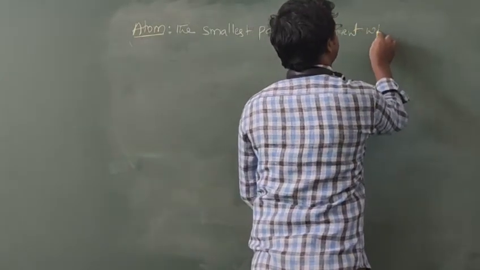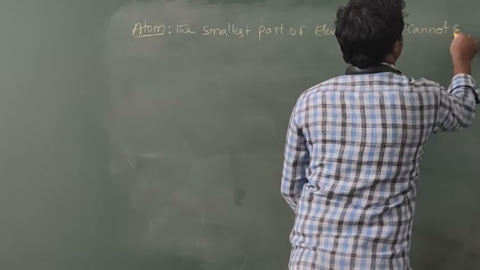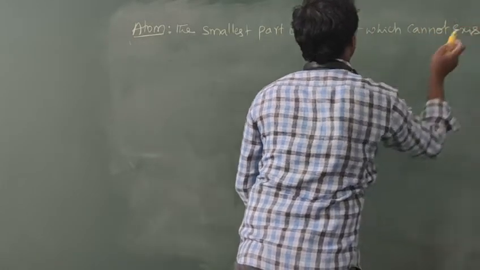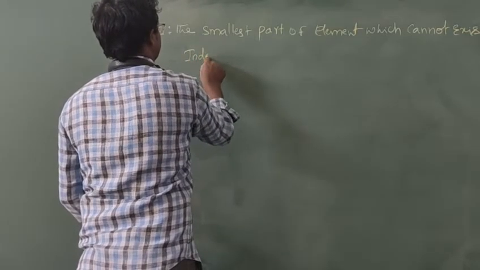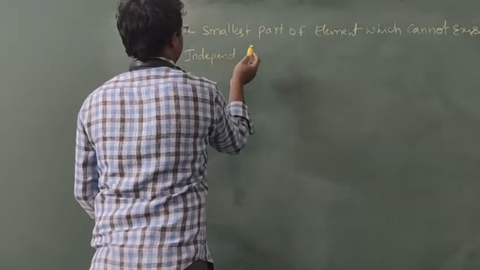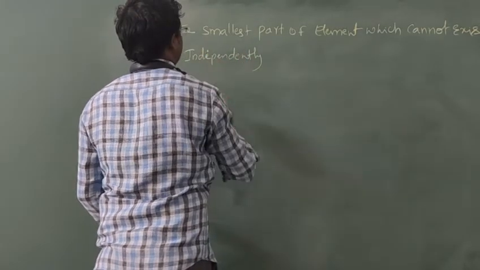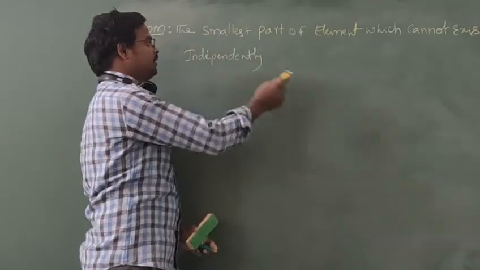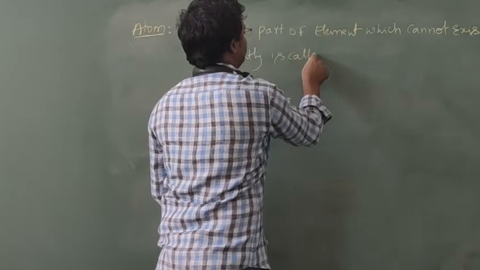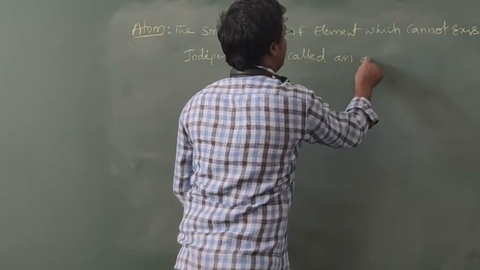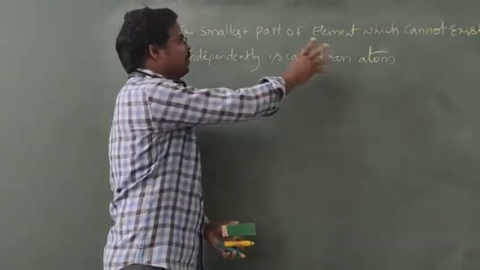which cannot exist independently is called an atom. An atom is the smallest part of an element.